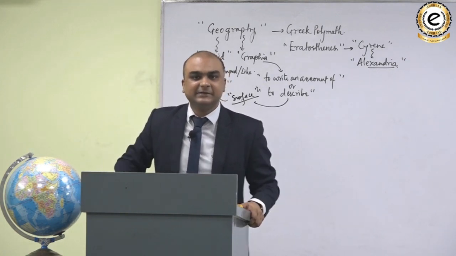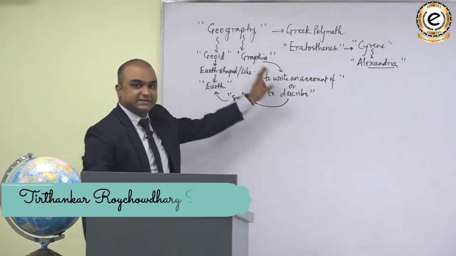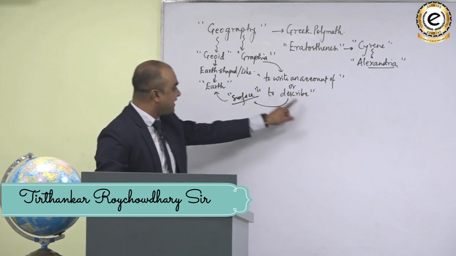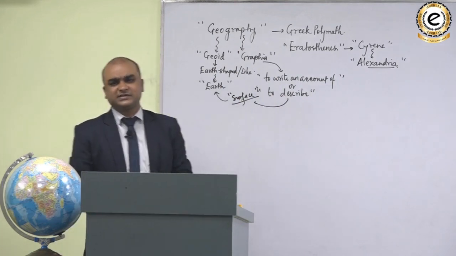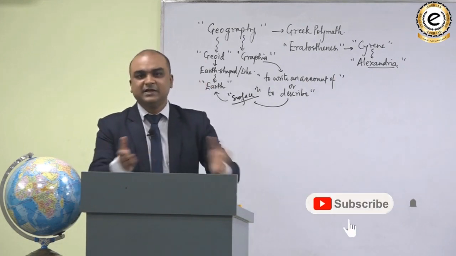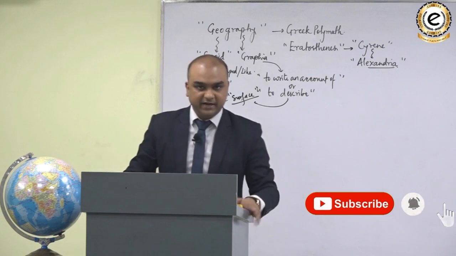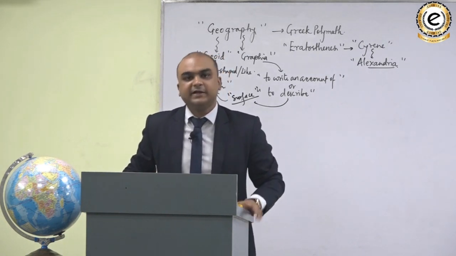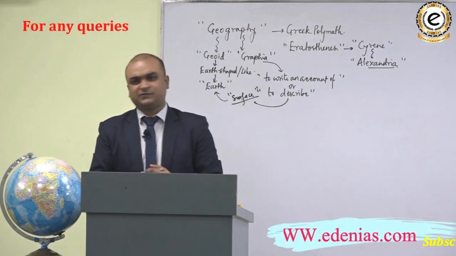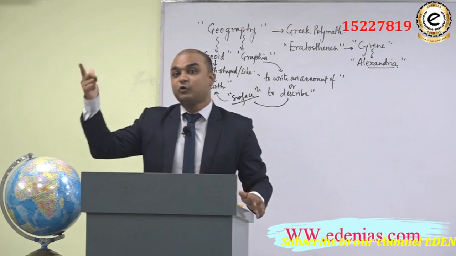Do you understand that? Now, you see, when we say that geography is the science to describe the surface of the Earth, what do we describe over the surface of the Earth and what kind of description is it? Now, see, description can be made either in terms of time or in terms of space. Like say for example, you can say that I saw my friend at 4 p.m.